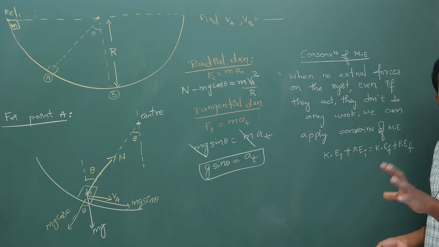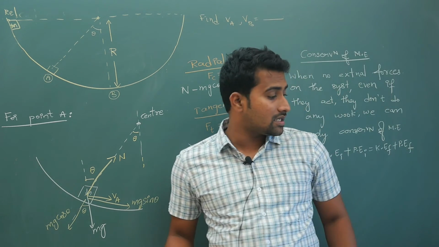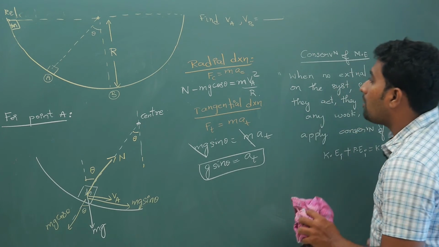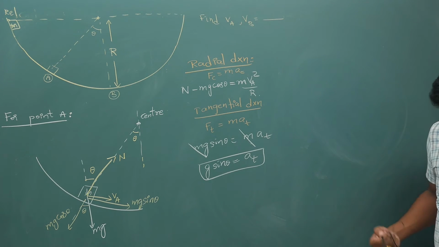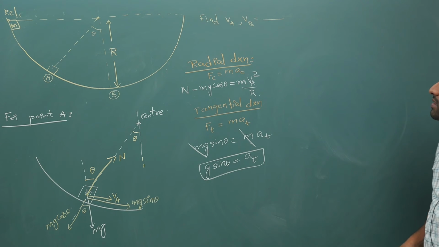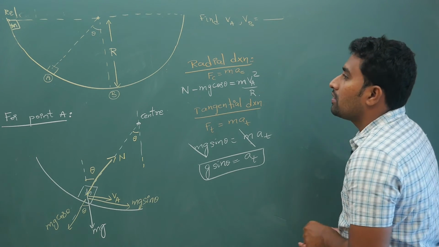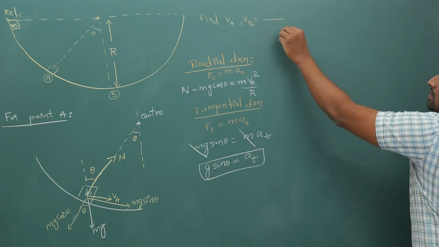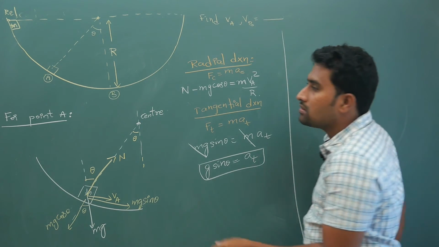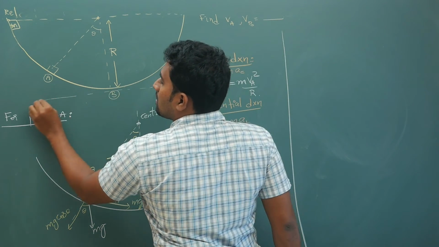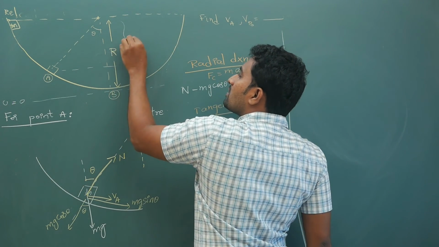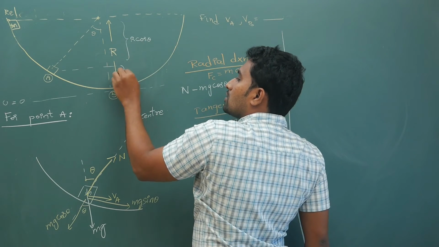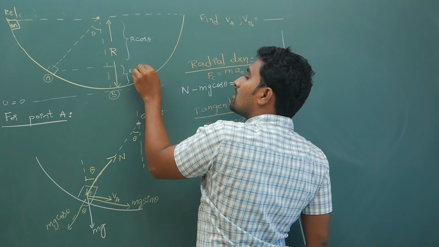So remember this. Pause the video clip. Copy the information down. Here, how you are supposed to apply your energy conservation equation is, at the topmost point, your potential energy is, I am assuming, mgr, because for potential energy, your ground reference level is 0. This point will be at a height of r cos theta. So this small distance is r minus r cos theta.